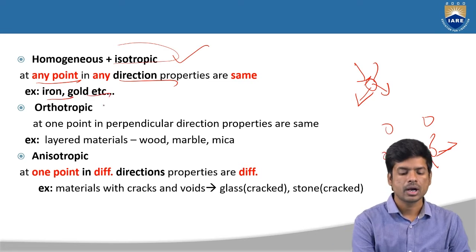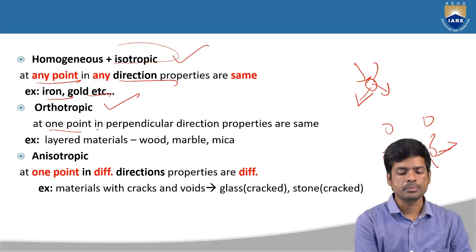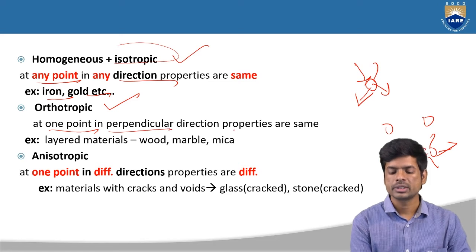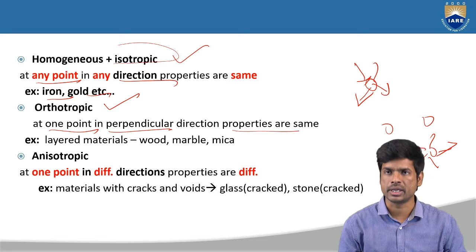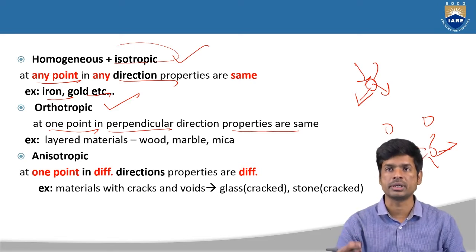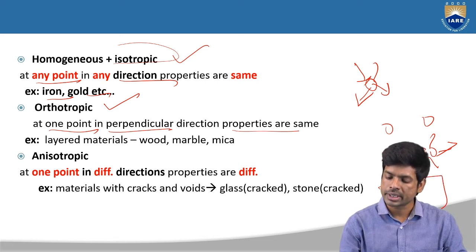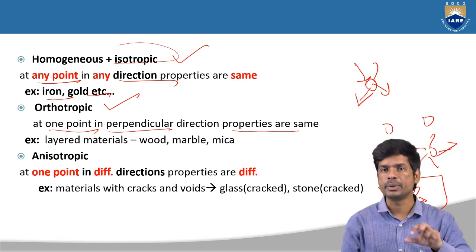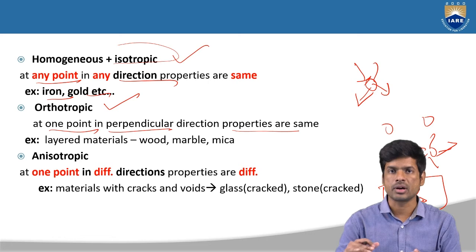Okay, and next, orthotropic materials. Here at one point in perpendicular direction the properties are same. That means if you take any layered material like marbles or mica, you can observe mica in iron boxes also, like a silver material. The properties in perpendicular direction will be same, but in angular direction it will not be same. If you break that mica or marbles, it will be broken only in one direction, not in all directions.